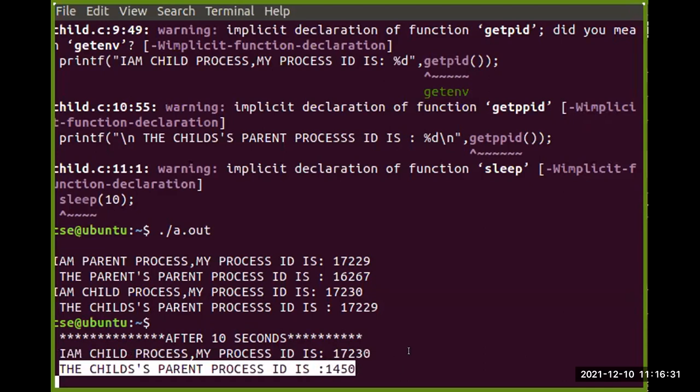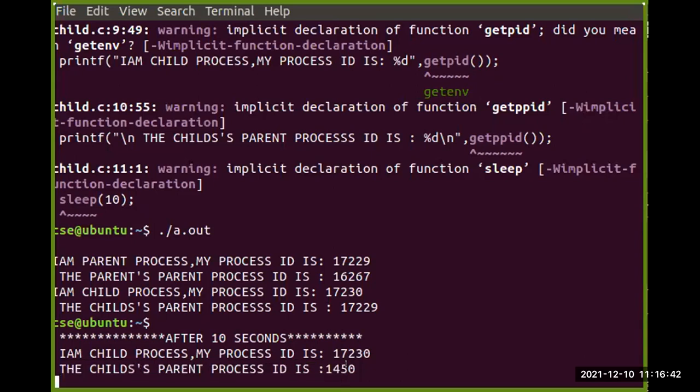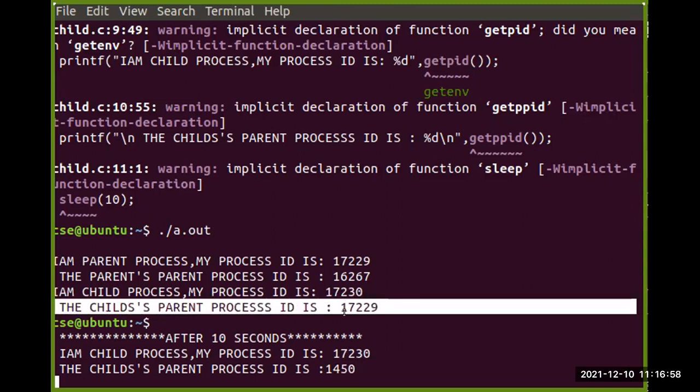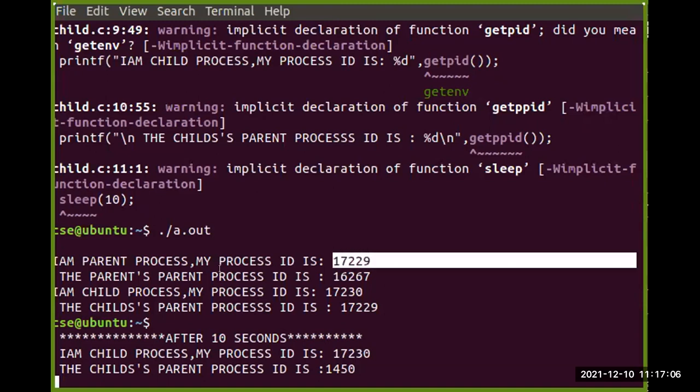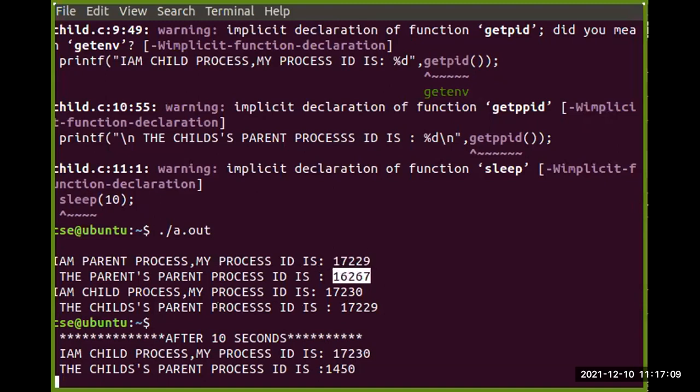So it has changed. We understand that previously there was a parent process, and after that particular scenario, when it becomes an orphan process, some other parent process is supporting it, and that parent process ID is now 1450. Previously it was 17229, now it is 1450. The parent of that parent process 17229 had the process ID 16267.